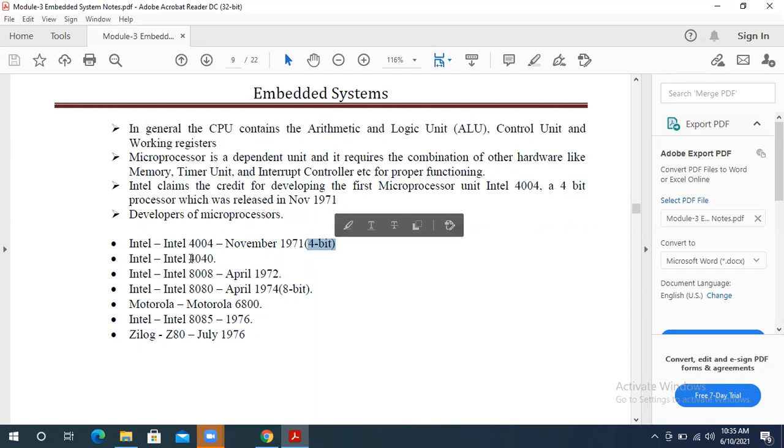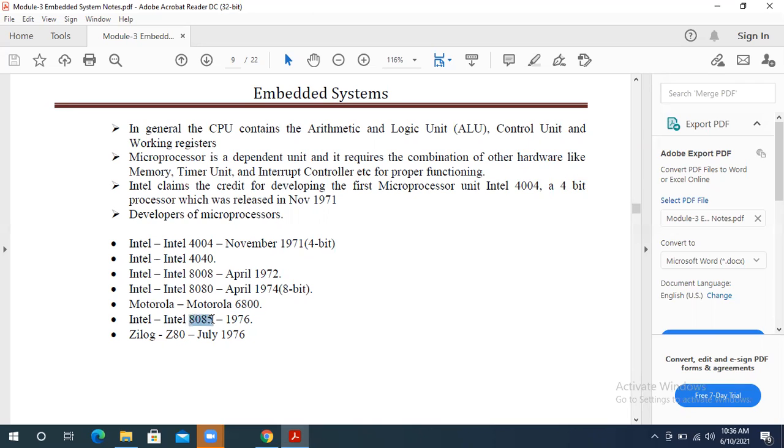And second, we have the 4040, which is also from Intel. Next, we have the 8008, which came in the next year, 1972. Next, we have the 8080, which has an 8-bit size. Next, there is one more in the industry from Motorola, called the Motorola 6800. And then Intel developed one more, in the year 1976.